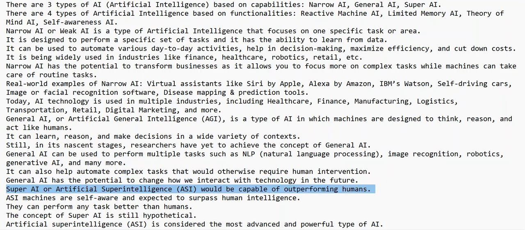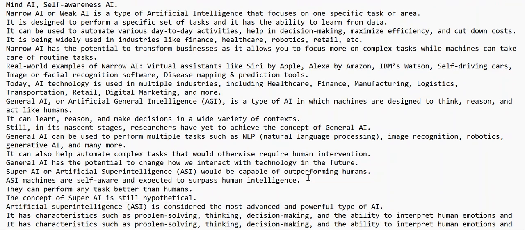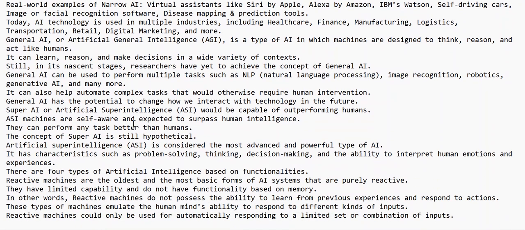Super AI, or Artificial Superintelligence, ASI, would be capable of outperforming humans. ASI machines are self-aware and expected to surpass human intelligence. They can perform any task better than humans. The concept of super AI is still hypothetical. Artificial superintelligence, ASI, is considered the most advanced and powerful type of AI. It has characteristics such as problem-solving, thinking, decision-making, and the ability to interpret human emotions and experiences.